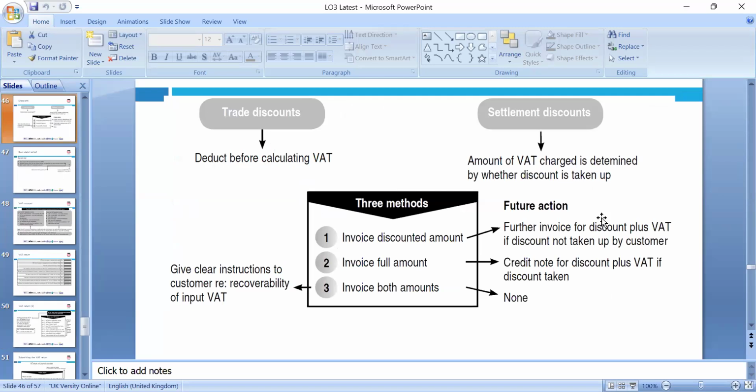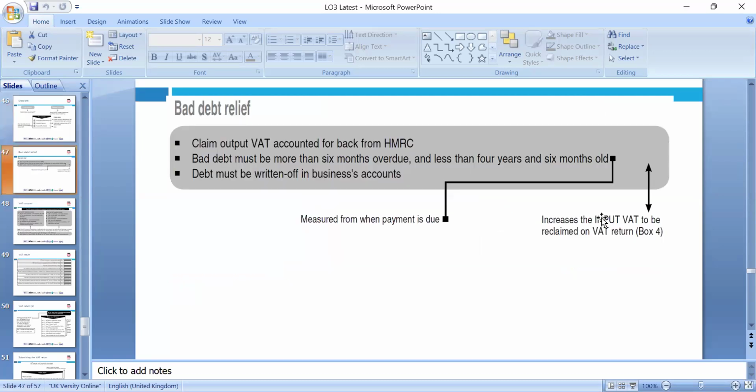So trade discount, please deduct before calculating, and settlement discount is now the new rules. Please, the amount of VAT charged is determined by whether the discount is taken. So we put the full VAT on the invoice. If somebody takes the discount within that period, we can claim back. That's if things are changed. Because of that, we'll go through the pro forma in a minute.